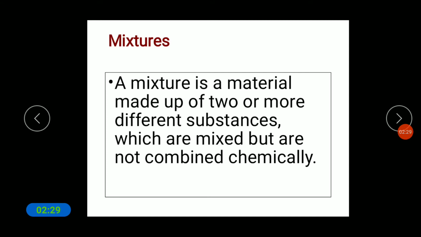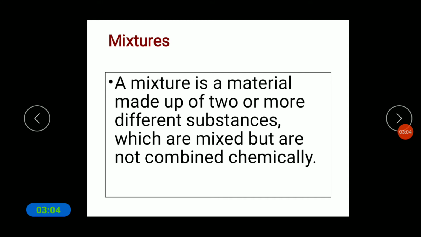For example, in the rice you can see stones and pebbles. Or you mix rice and dal, that is a kind of mixture. When you cook rice and dal, the hard substance becomes smooth. That is what we call chemically changed. But in this mixture, it is not chemically combined.